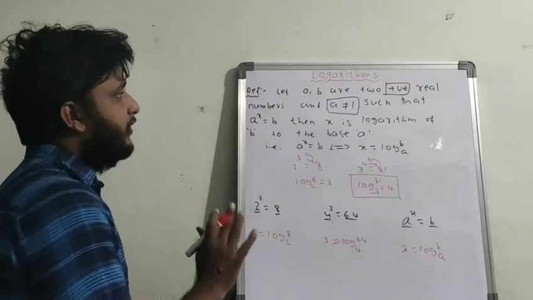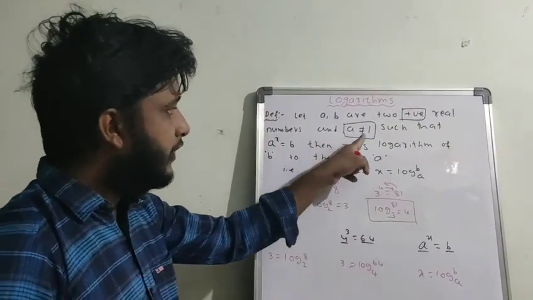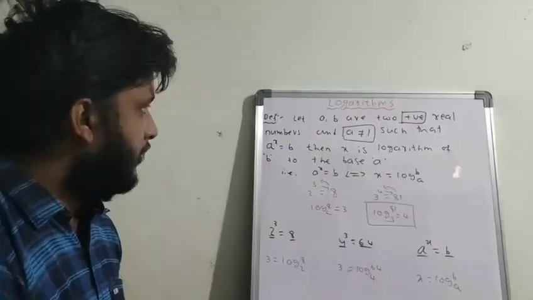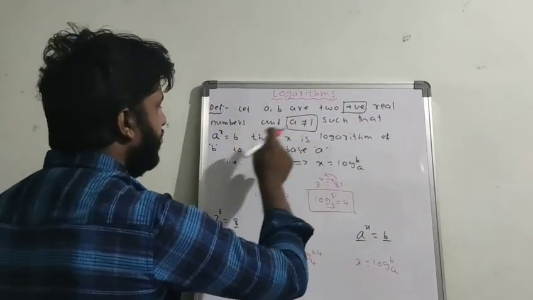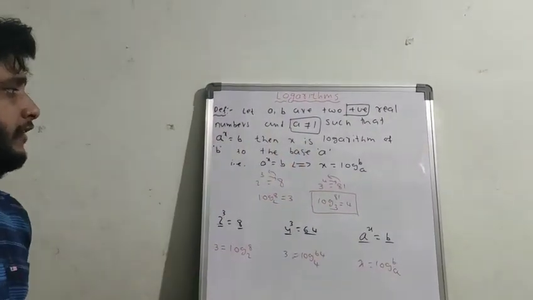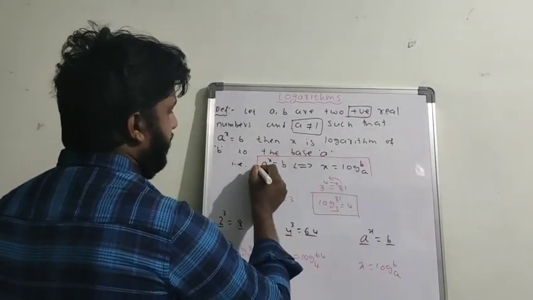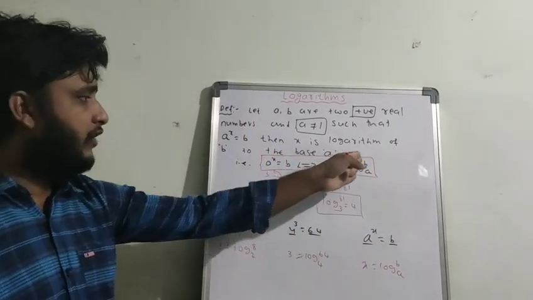I will explain one more time the definition of logarithms. Let a, b be two positive real numbers and a is not equal to 1. Why is a not equal to 1? I will explain in the next examples. a is not equal to 1 such that a power x equals b, then x is the logarithm of b to the base a. And this entire information you can write in one simple statement: a power x equals b if and only if x equals log b base a.